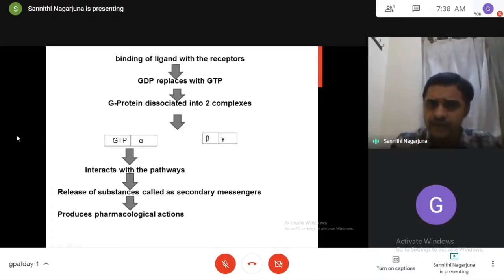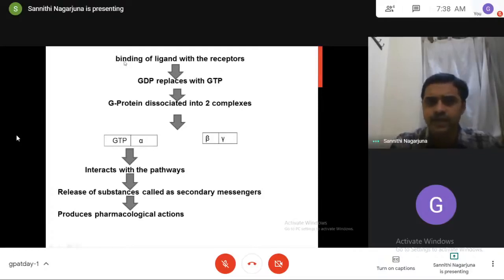But how the ligand produces pharmacological actions is different from one to another. That only we have to study and understand.